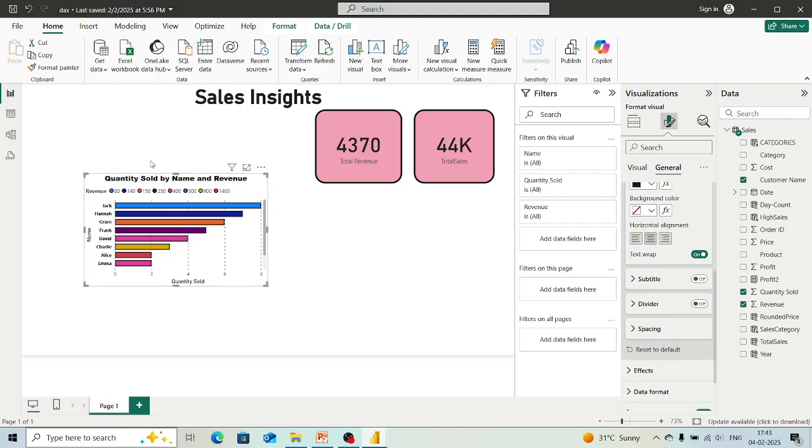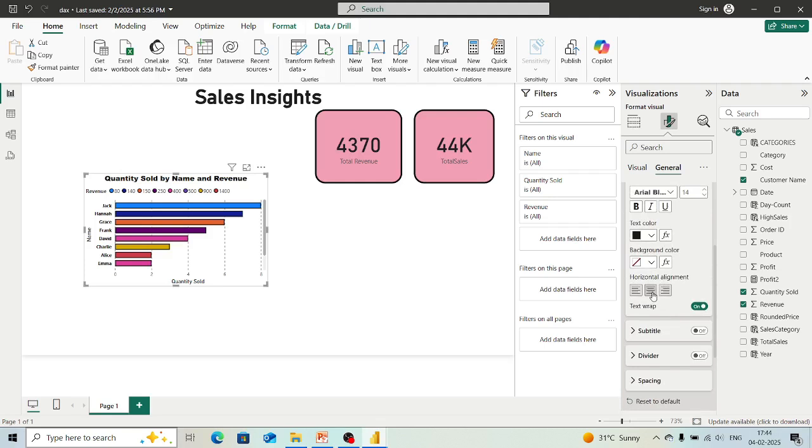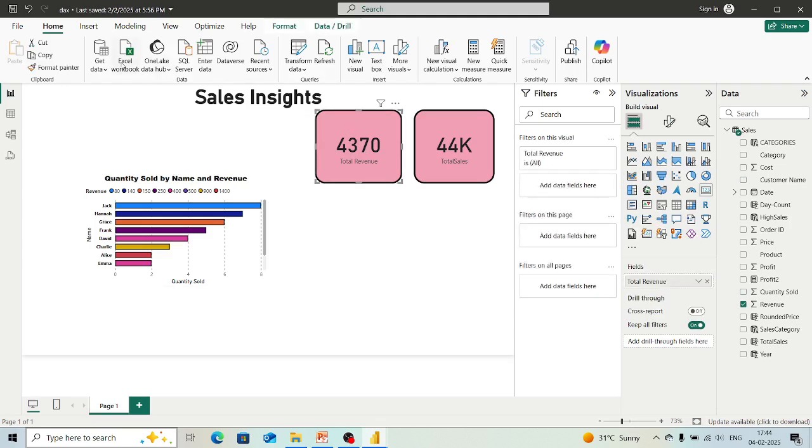If we first create only one visual perfectly, then we can create the others also fast. So it depends on how we are working with the dashboard. Here we have made this alignment center. Now what we can do is, if we want to keep the color of this, we have seen the option of format painter, right?